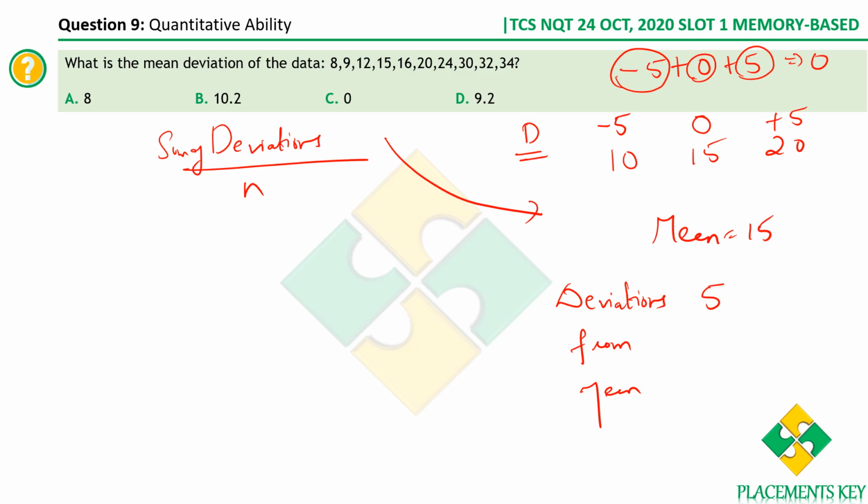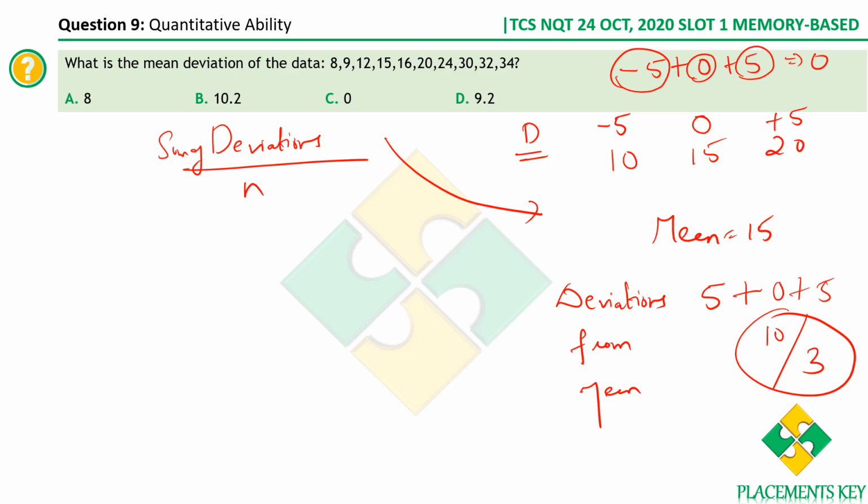It is 5, you know, right? The modulus is what? It eliminates a negative sign. So modulus of minus 5 is 5, plus modulus of 0 is 0, modulus of 5 is 5. So effectively you are supposed to compute this. This is called the mean deviation. If you take it along with sign, it would have been 0, but the mean deviation is what? You will also include a modulus.